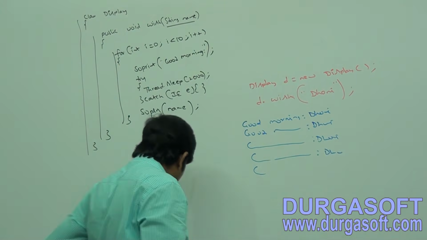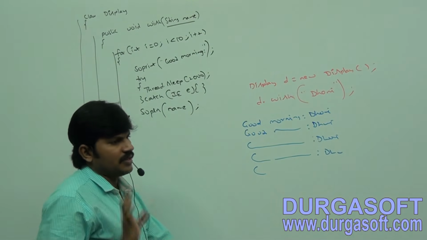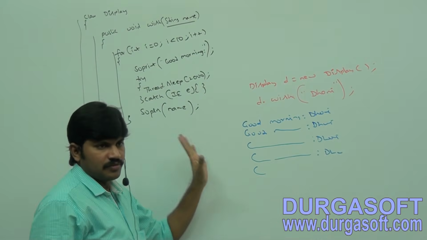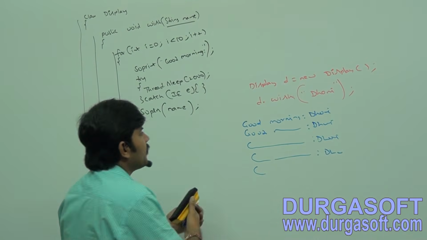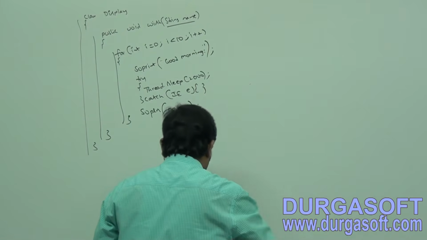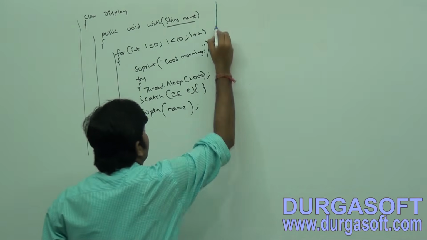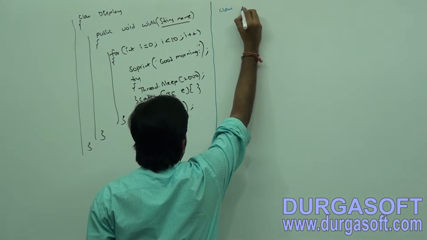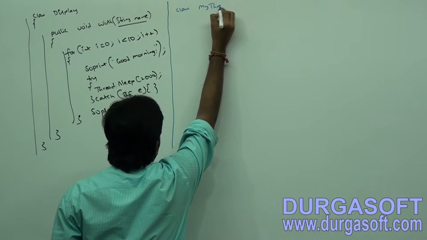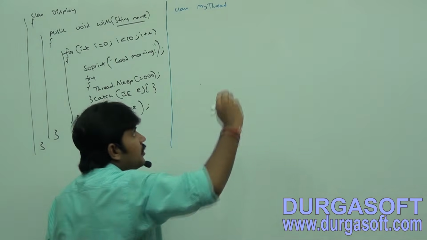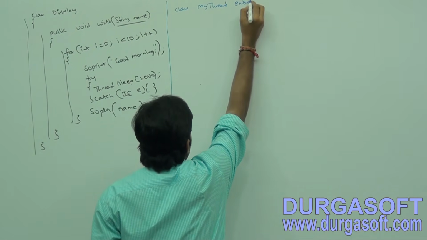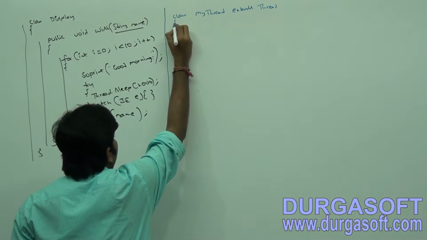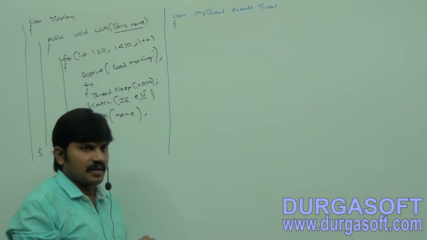Now observe, I don't want to call it manually. My thread is responsible for calling the wish method. Now just observe what will happen. So let me go for the second case. Second, class MyThread extends Thread class.